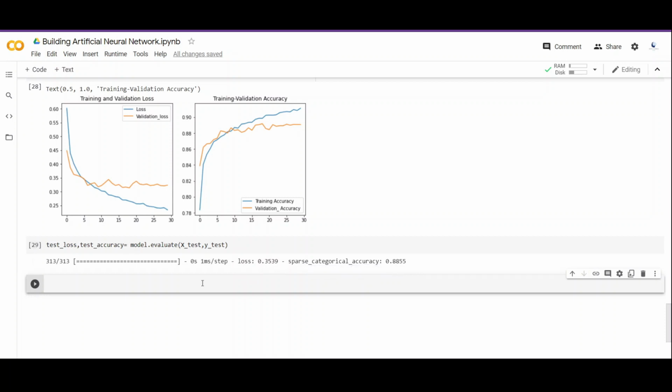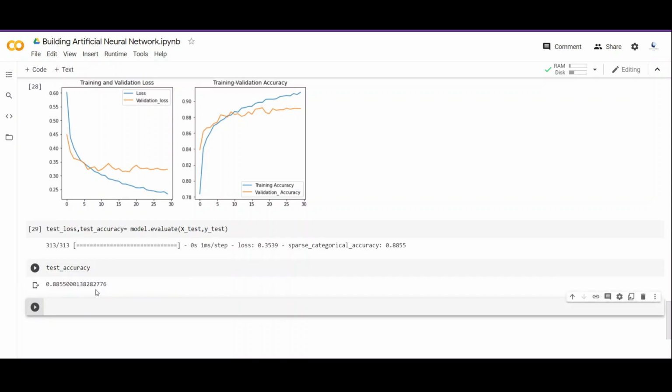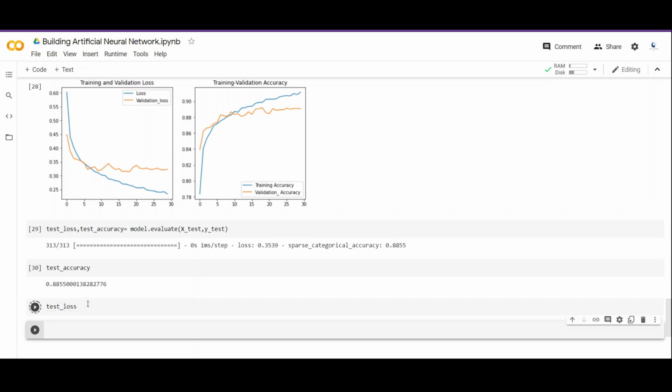In upcoming videos, I will tell you how to know by looking at the graph whether the model is overfitting or not. As of now, the model is doing well, and even on unseen data it is doing fine, and we are getting accuracy between 88 and 89. So now I would suggest you make your own neural networks. Try to play around with hidden layers, try to add more hidden layers, and try to change the number of units and all that.